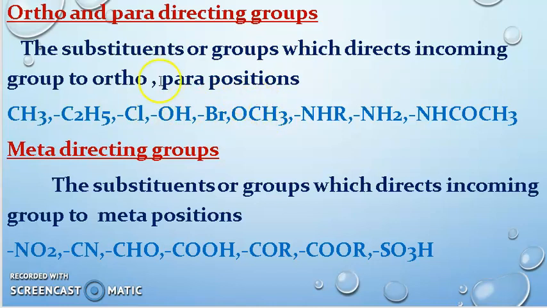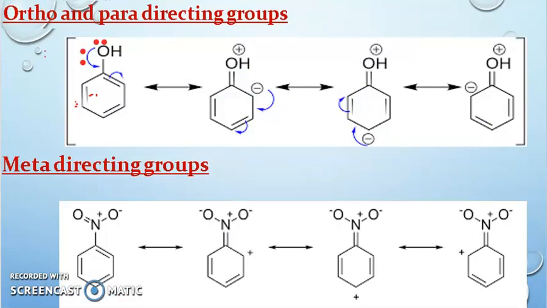So according to the question, let's check the resonance structures of the OH group and the meta directing groups. Why is OH ortho and para directing? The OH group has a resonance structure. The lone pair will come here, so it forms a double bond, and this bond will move to the ortho position, where the electron density is more. So it is donating electron density to the resonance structure of the benzene ring.